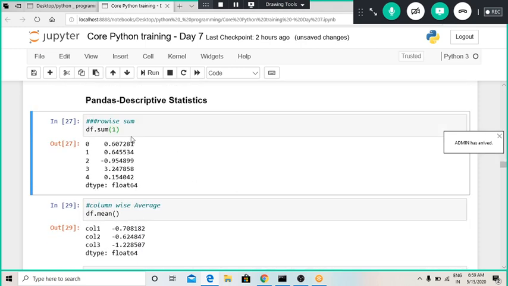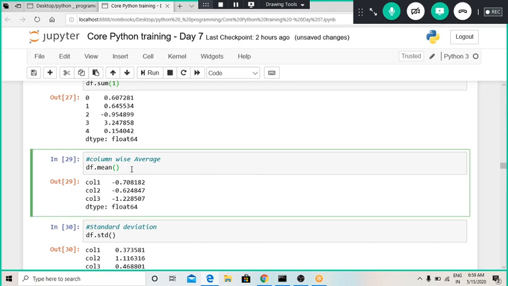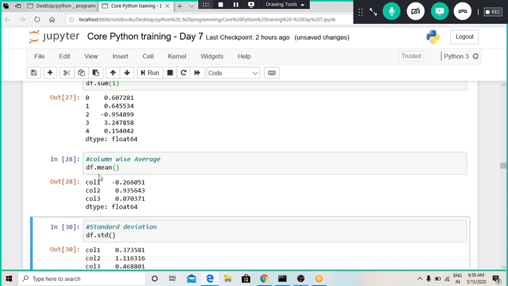Okay, so whenever we provide 0, which is also placed by default, we get column-wise sums. Whenever we want to have something row-wise, we have to keep 1 over there. Now if I wanted to get the arithmetic mean of each and every column, we can use this df.mean command, and it will provide us the column-wise arithmetic mean.